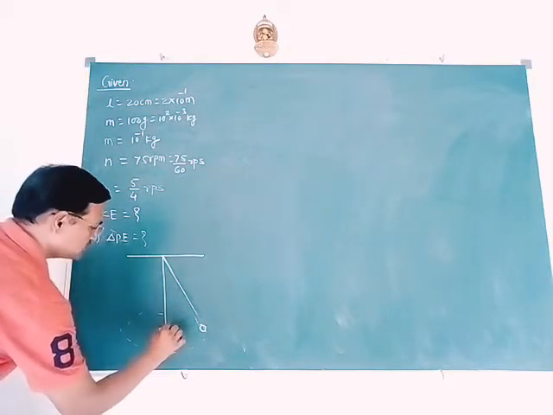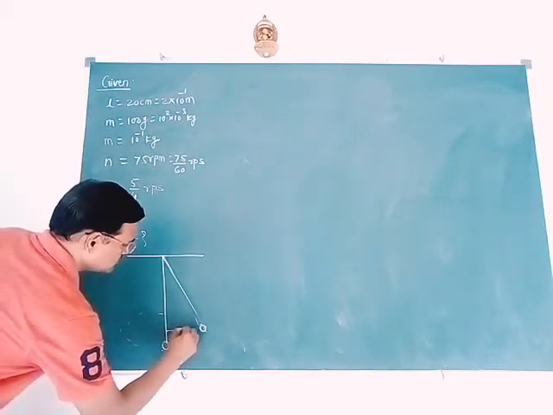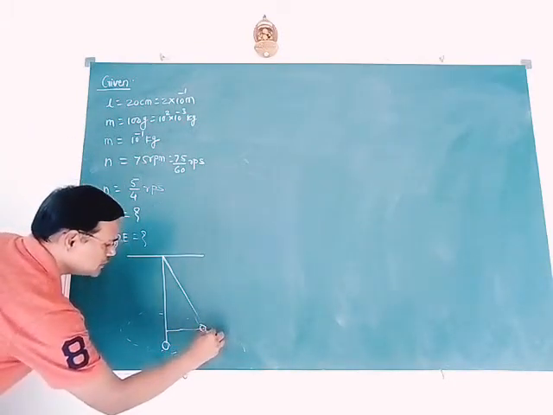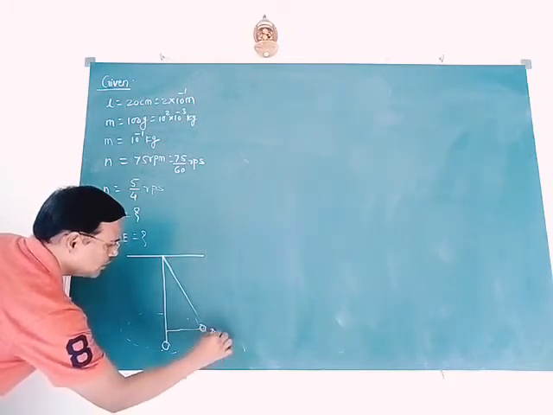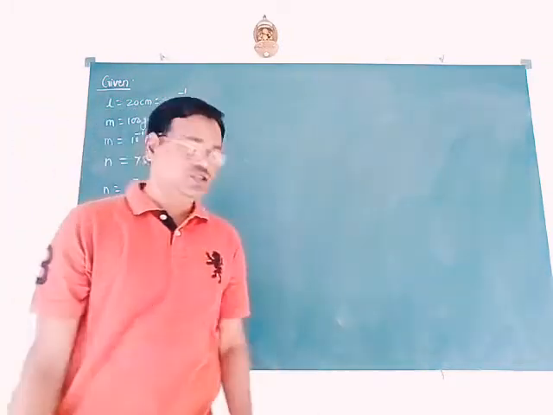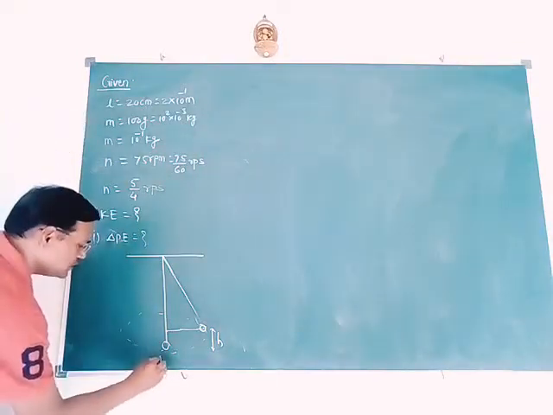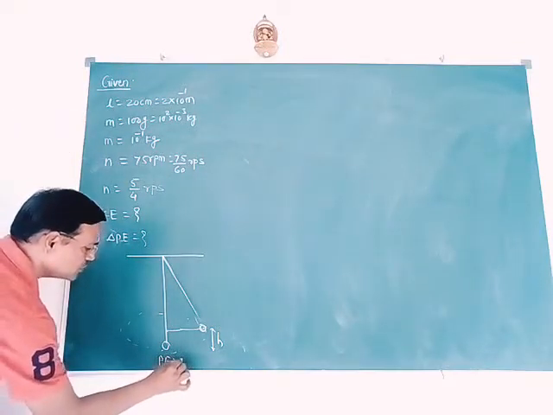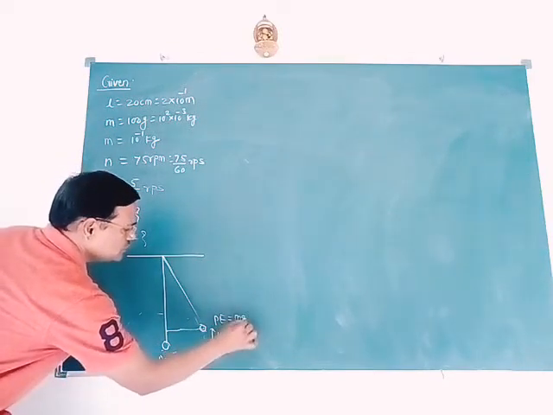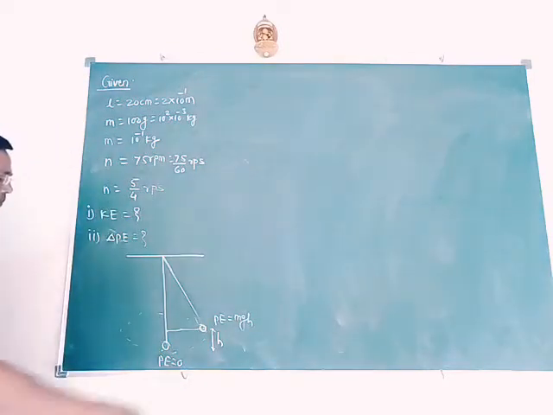So here it is the displaced position, and this one is the height as compared to its ground position, up to which the potential energy gets changed. Here potential energy is equal to 0 and here potential energy is equal to mgh. That we have to find out.